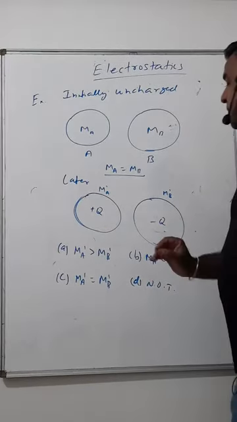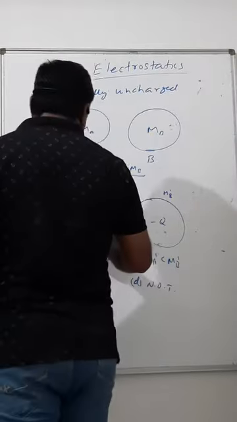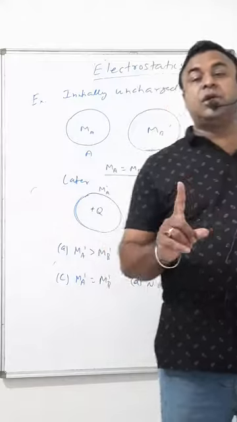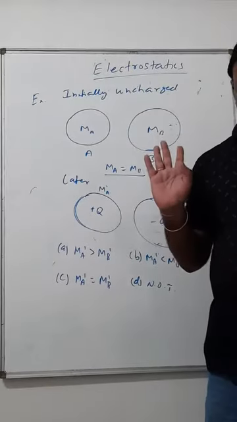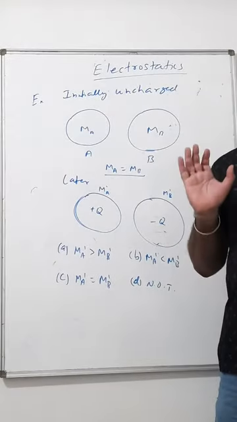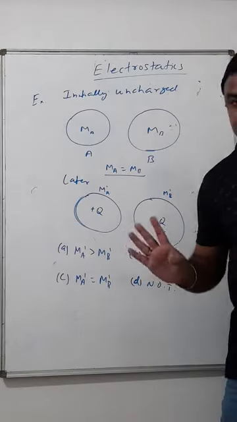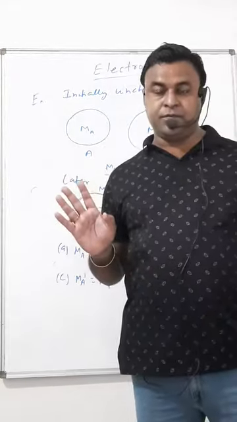But actually, what happens? Why does positive charge come? I hope you know, when current flows, only free electrons can move. Protons inside the nucleus are bound to the nucleus, they can't move. Only electrons can move.